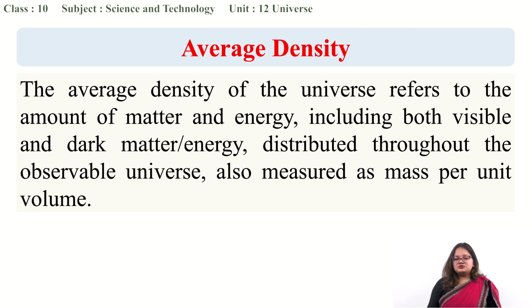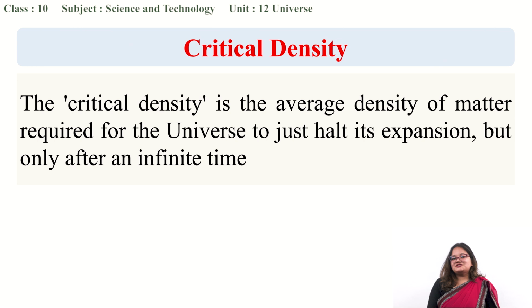So we have to calculate everything and come up with the term average density, to compare it with something else. Here, something else means critical density. We are going to compare average density with critical density. Average density of the universe means we are just taking the average density of all the matter present in this universe.